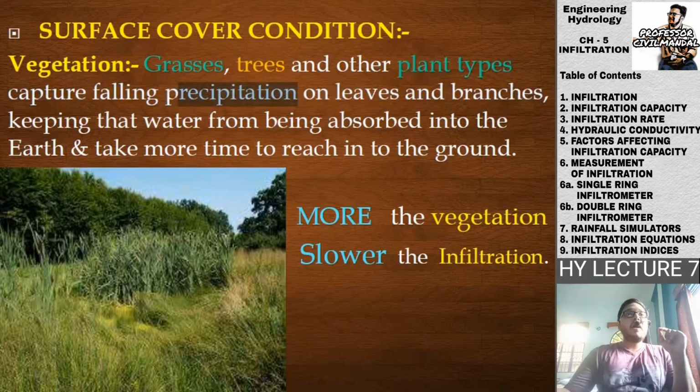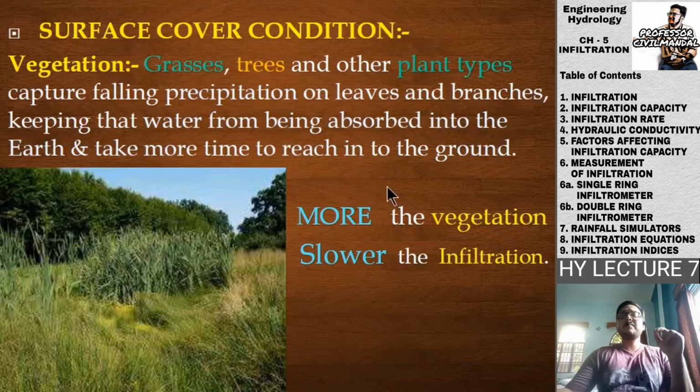Leaves and branches keep that water from being absorbed into the earth and it takes more time to reach the ground. So if a place has more vegetation, there will be more interception.